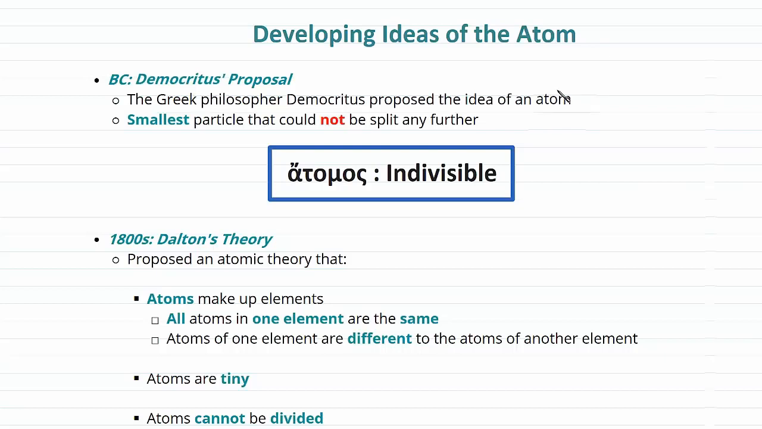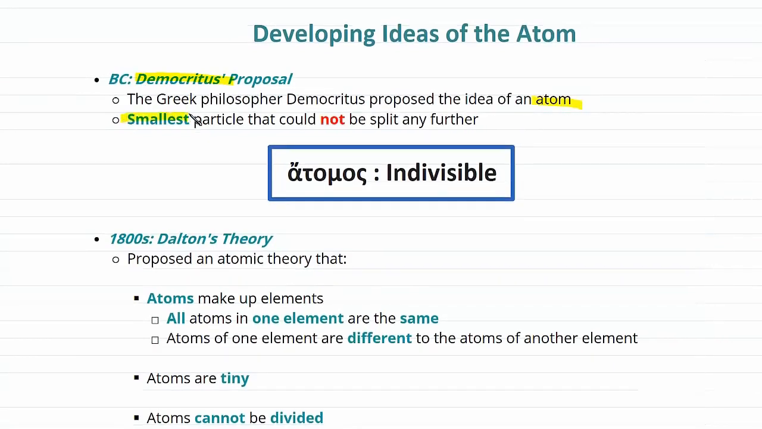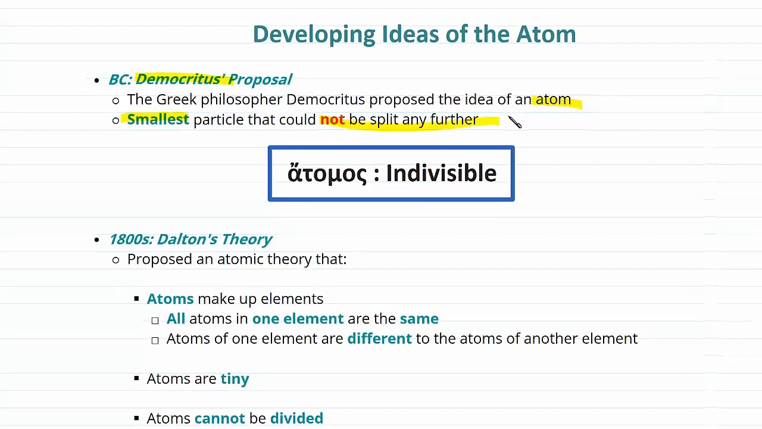Well, in the BC period, a Greek philosopher called Democritus proposed the idea of an atom. He proposed that it was the smallest particle and that it could not be split any further. And his proposal is where we get the name of the atom from. It comes from the Greek atomos, to mean indivisible.